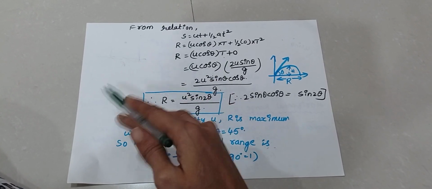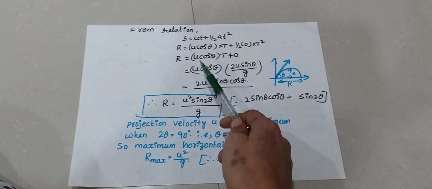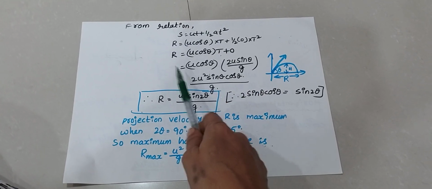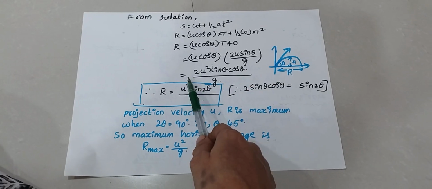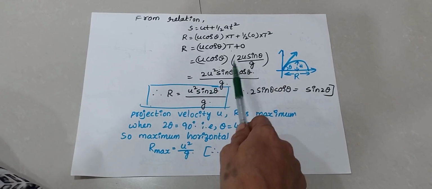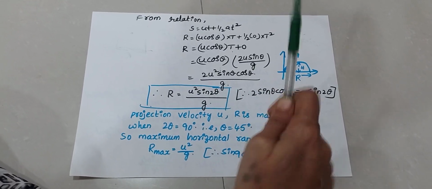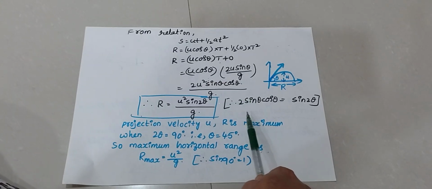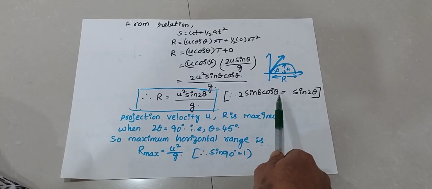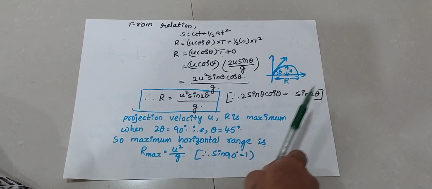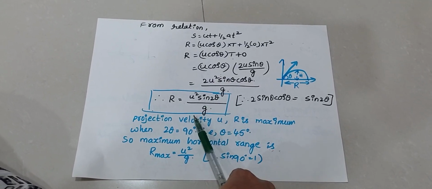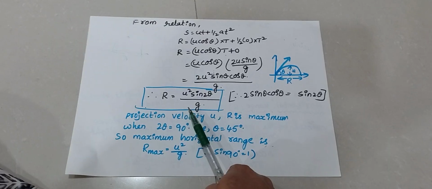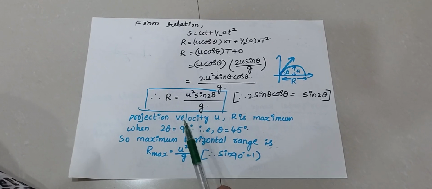Okay, already proved in the previous class, previous topic, u cos theta into T, where T is 2u sin theta by g. Here totally 2u square cos theta sin theta by g. Here already we know this formula, 2 sin theta cos theta is sin 2 theta. That's why R is equal to u square into sin 2 theta by g. This is maximum horizontal range.